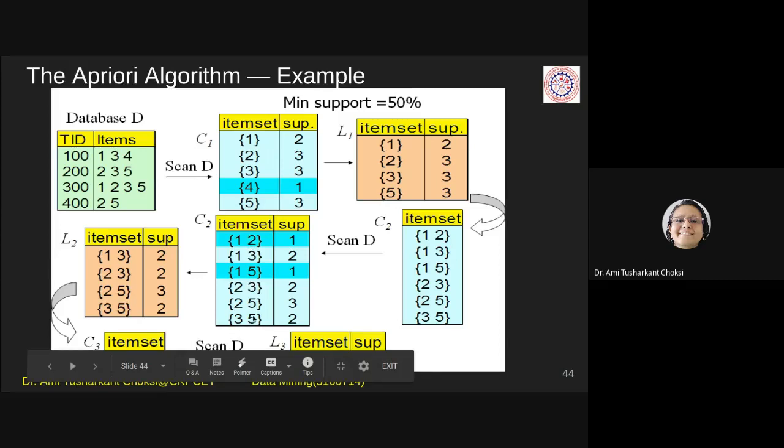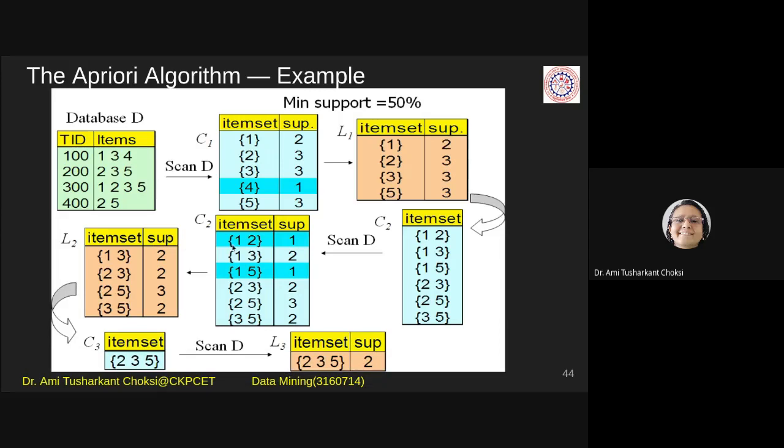For all of them, we are finding the support count. Then we have to find the frequent item set for these candidates at C2. So what do we do for that? We have to check the support should be greater than or equal to 50 percent, right?